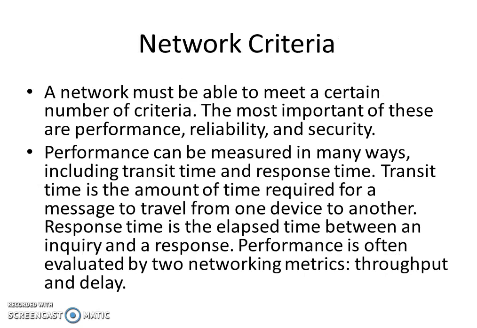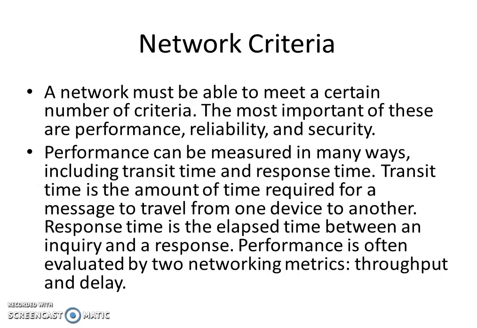So next comes network criteria. These are the criteria which are very much important to form a network. A network must be able to meet a certain number of criteria. The most important of these are performance, reliability and security. The first criterion, performance, can be measured in many ways, including transit time and response time.